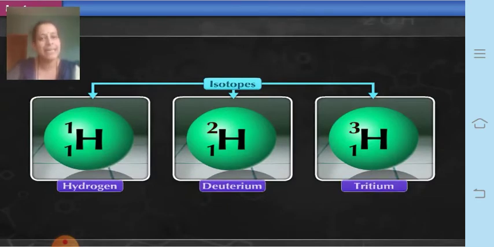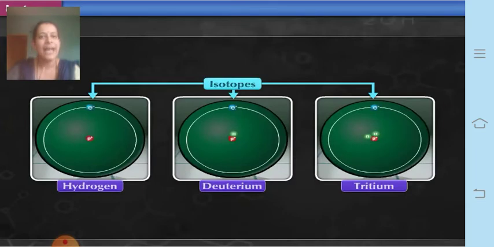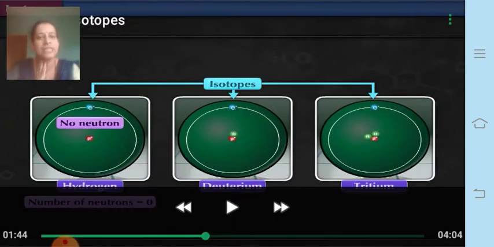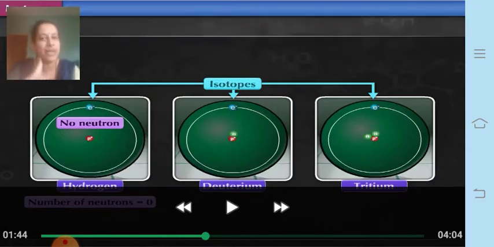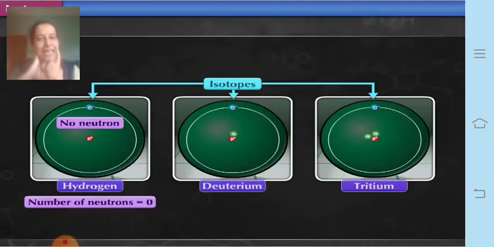So hydrogen has 1 proton and no neutron. Before also I have mentioned to you, there is only one element which does not have a neutron, and that is hydrogen, whereas all other elements have the presence of neutrons. In the case of hydrogen there is no neutron, it has only one proton. Therefore its atomic number is 1 as well as its atomic mass number is 1, because 1 plus 0 is 1.